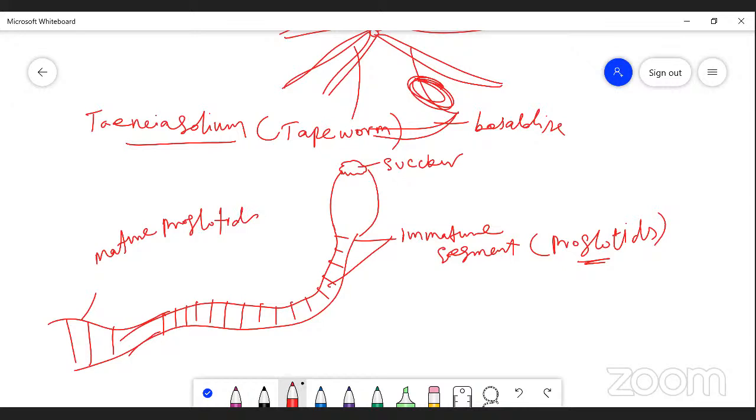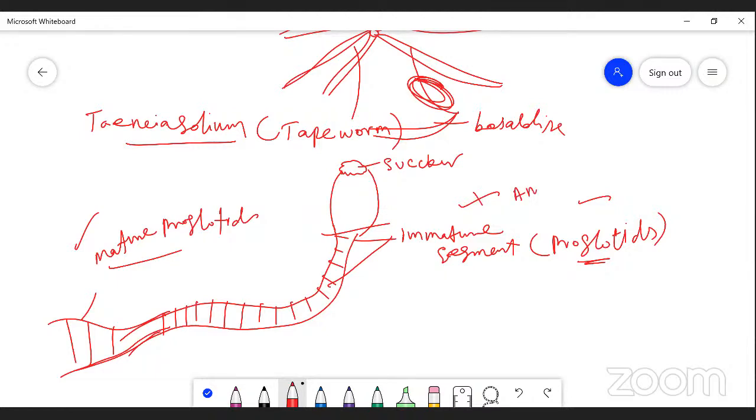In Taenia solium, the tapeworm, next to the head is the neck region, where the segments are smaller. That is the immature proglottid. In the posterior region, the segments are completely grown. That is a mature proglottid or mature segment. Mature segments are seen in the posterior part of the body. Immature segments are seen in the anterior part of the body.